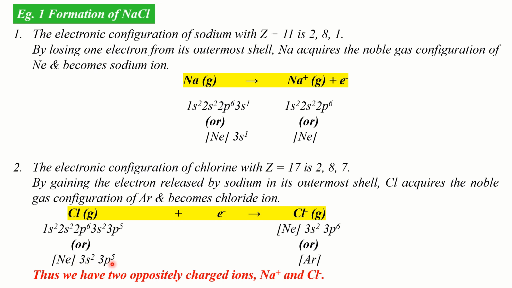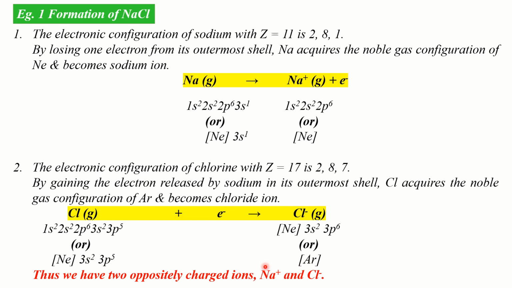Now you can see that there are 7 electrons in the outermost shell of chlorine. So in order to acquire 8 electrons in its outermost shell, chlorine gains an electron and becomes chloride ion. Thus, the electronic configuration of chlorine changes from [Ne] 3s2 3p5 to [Ne] 3s2 3p6, which in turn is the electronic configuration of the next nearest noble gas, argon.